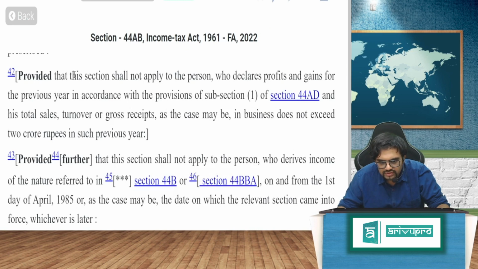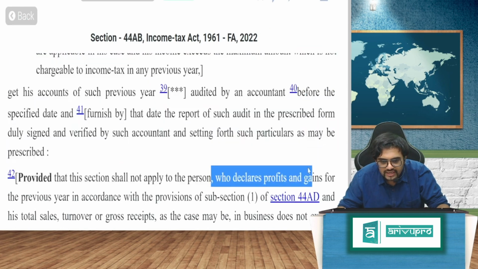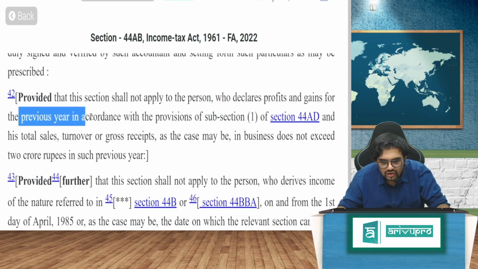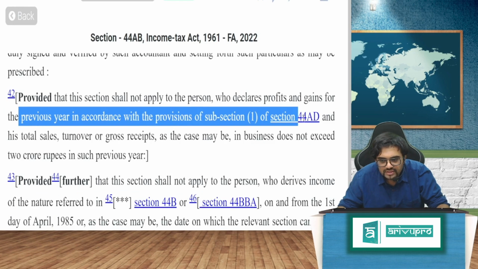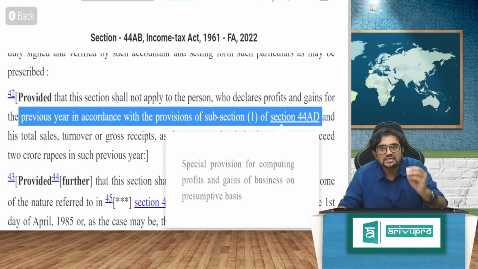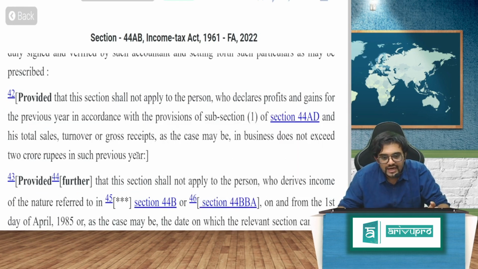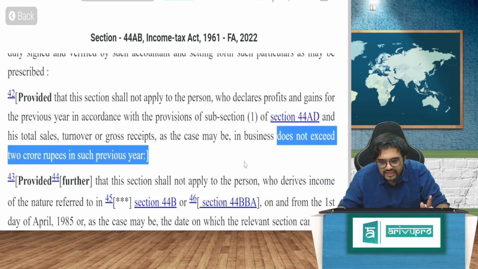This section, the tax audit section, will not apply to the person who declares profits and gains for the previous year in accordance with the provisions of sub-section 1 of 44AD, 6%, 8%, and his total sales, turnover or gross receipts, as the case may be, in business does not exceed 2 crore in the previous year.